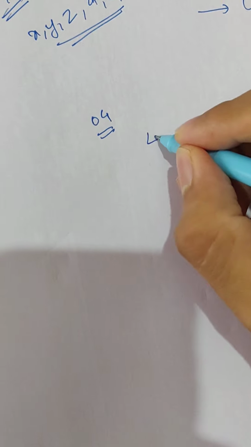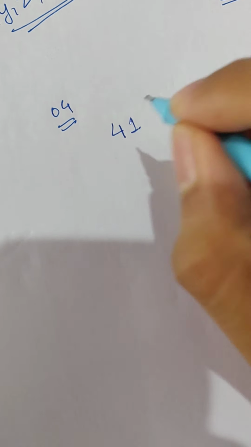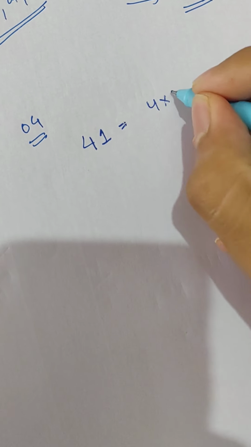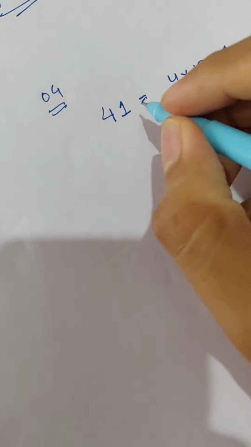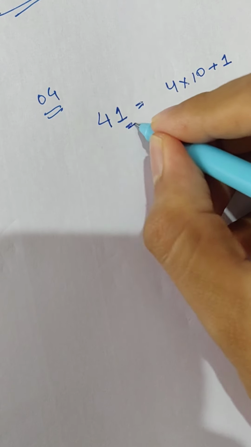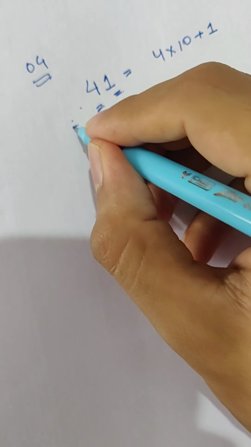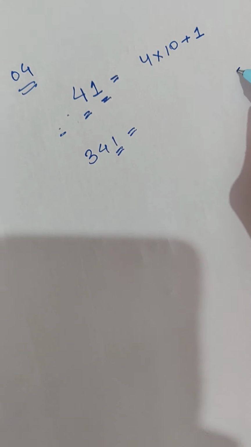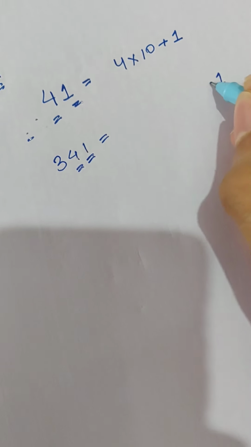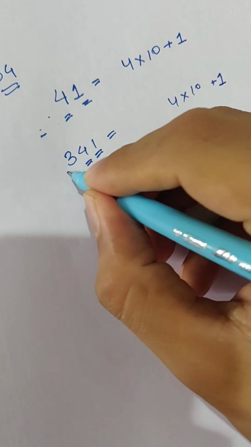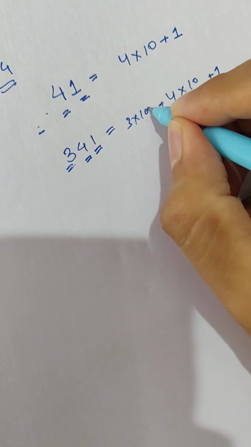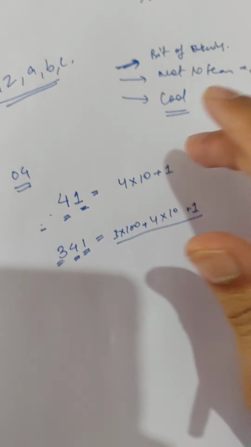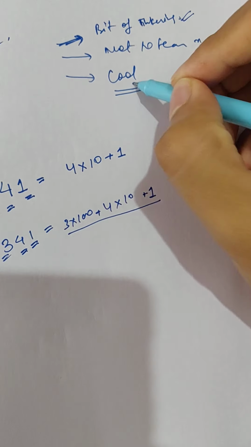So now see here, there is a number, consider 41. How can 41 be written? 4 into 10 plus 1. Basically this is the concept of numbers. This is ones place, this is tens place. If there were a hundreds place, say 341, how would 341 be written? Ones place 1, tens place 4 into 10, hundreds place 3 into 100. So this is exactly 341. So a bit of tinkering, stay cool and do not fear XYZ.